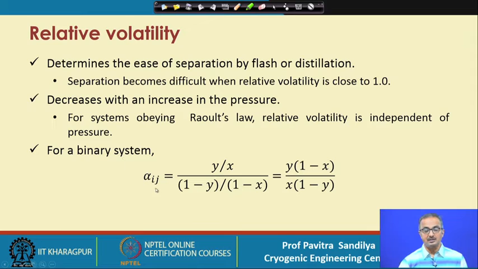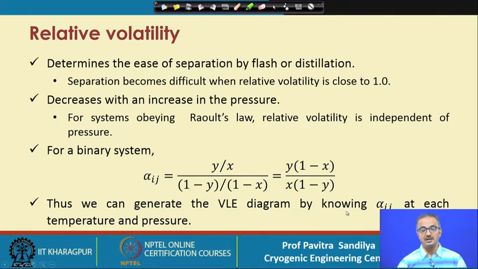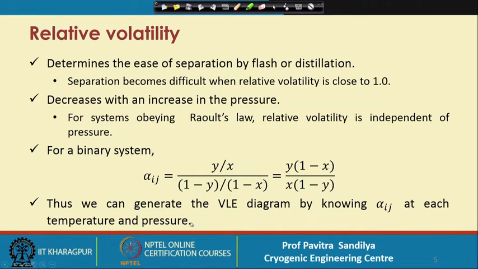For a binary mixture, the relative volatility is defined like this: for a component with y as the vapor phase mole fraction and x as the liquid phase mole fraction, that means for the other component 1 minus y will be the vapor phase composition and 1 minus x will be the liquid phase composition. In that respect, we are able to define the relative volatility for a binary mixture in terms of only y and x. Now this particular thing may be used to generate the vapor liquid equilibrium curve, which we saw in our earlier lecture, for different temperatures and pressures.